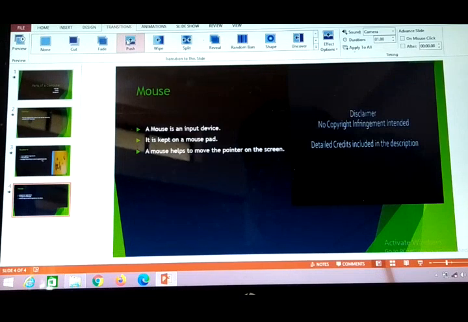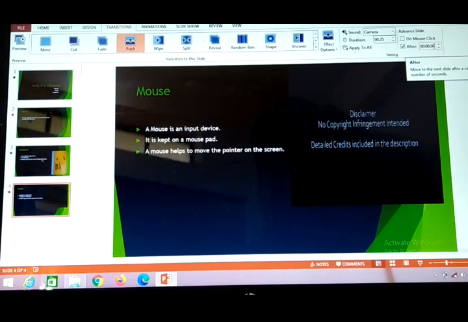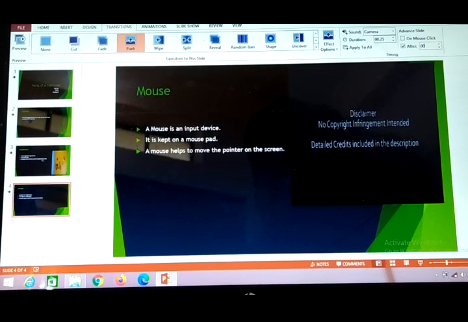It is changing, and you can set the timing also, how much time you want for a particular slide. You can decrease the timing, 25 seconds, on mouse click, or you can select automatically after. After means basically the timing. So you can select after how many seconds it will move automatically. After 00 colon, we have to make it 15. So after 15 seconds it can be moved.